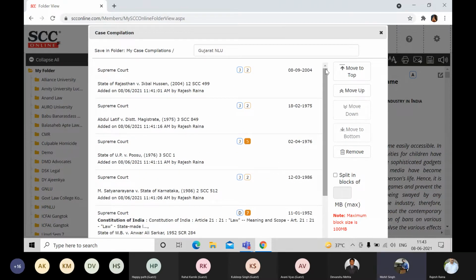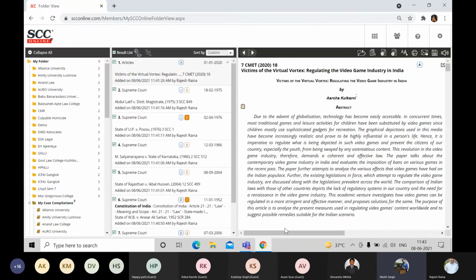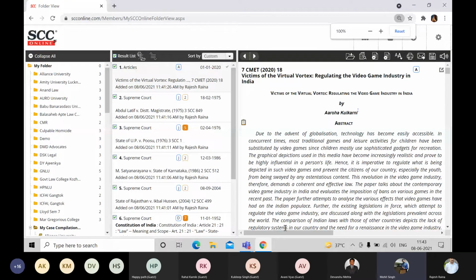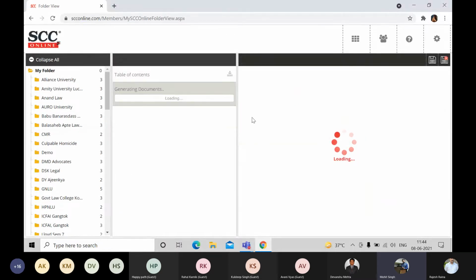This is how I define the sequence, and I can also define what page size I want, A4 or legal. I can click on that and click on create. This is all you need to do. Upload the documents, select the sequence, and you're good to go. According to your internet speed, it will be done in just 15 to 20 seconds. But Renogy has a very good internet connection. So yeah, there you go.